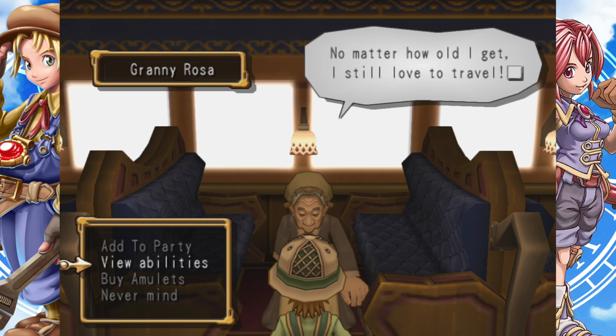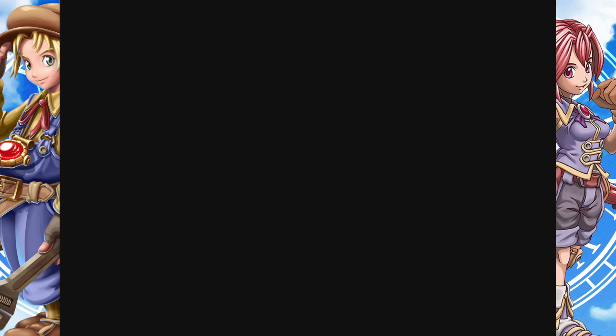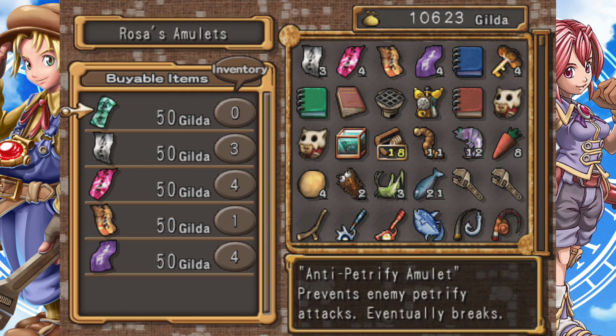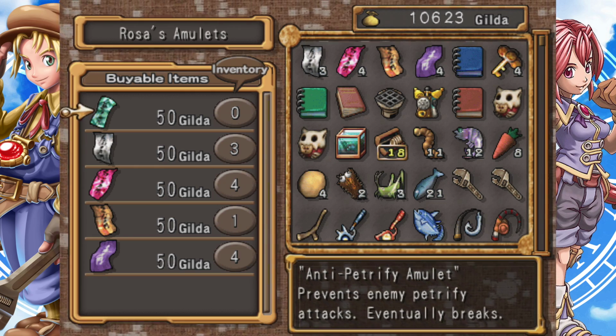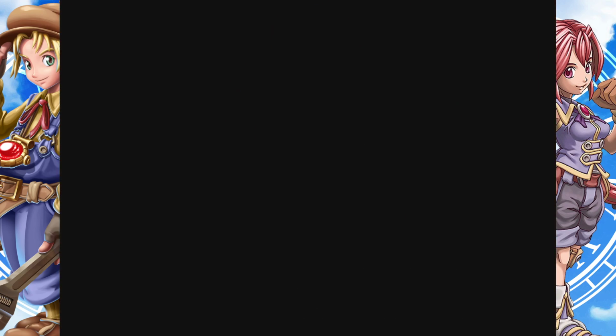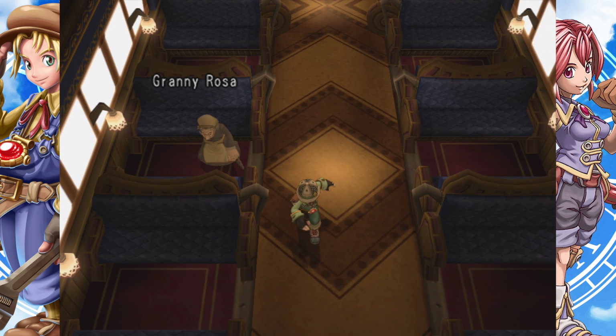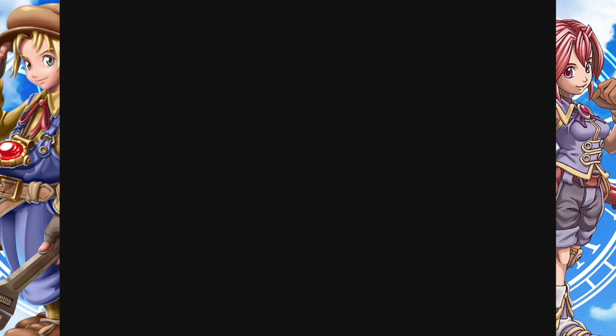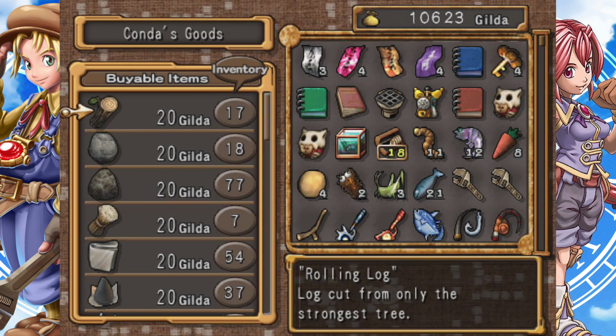All right, I would like... Wait! You sell cheese, but I buy amulets from you? No! All right, she gives you cheese. She does not sell you cheese. Good to know. Now we know for sure. All right, we're still on the hunt. You guys know what that means. You need to tell me where the cheese is at. I need to know. We're gonna figure it out.